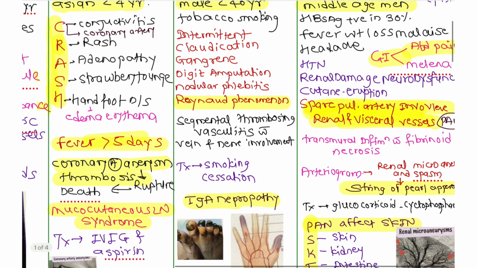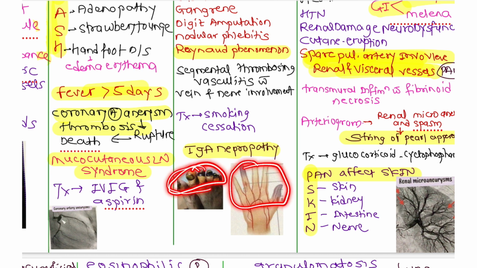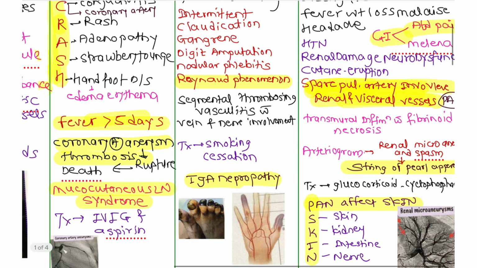Okay, now what is going to be affected? There is a segmental thrombosing vasculitis with nerve and vein involvement. Mainly digits are affected, Raynaud's phenomenon and amputation will occur, and treatment will be what? Smoking cessation.